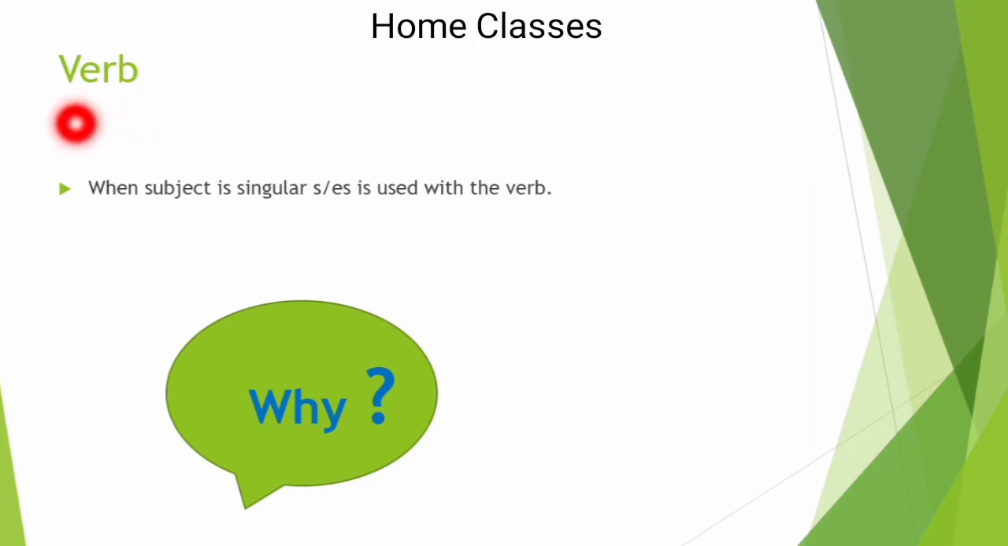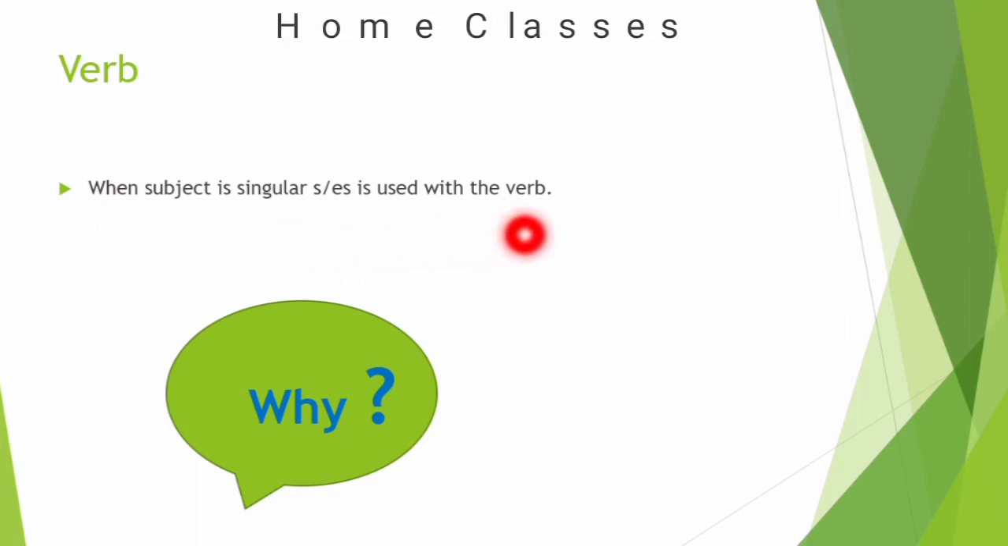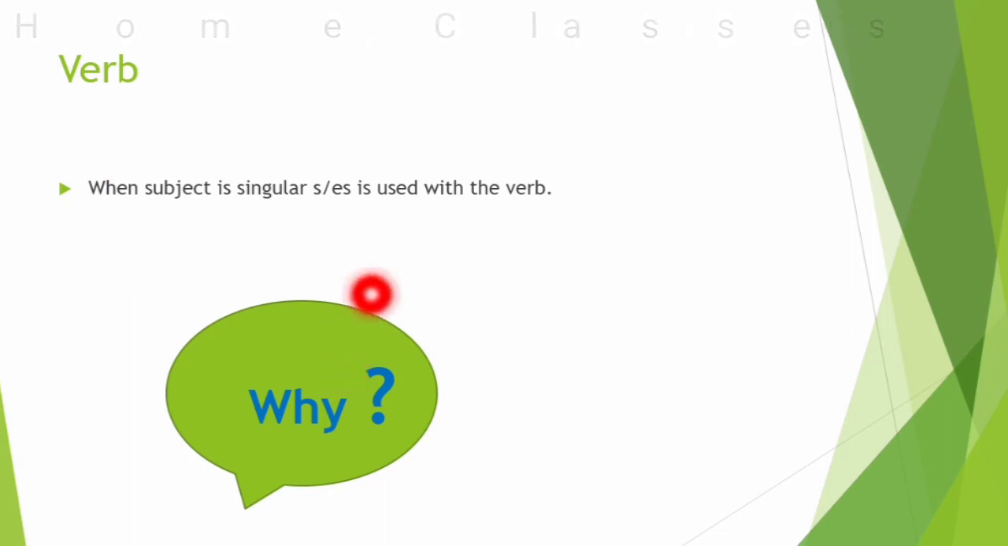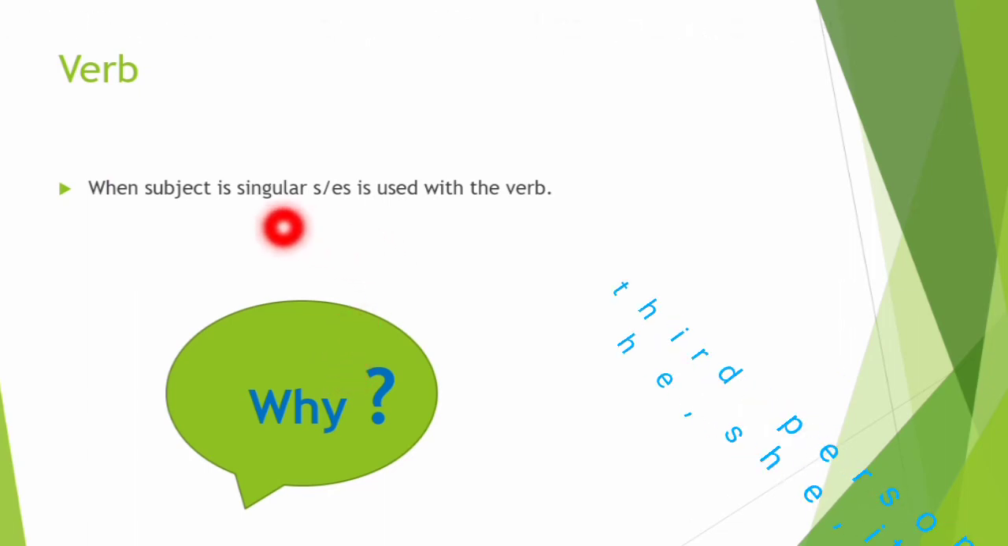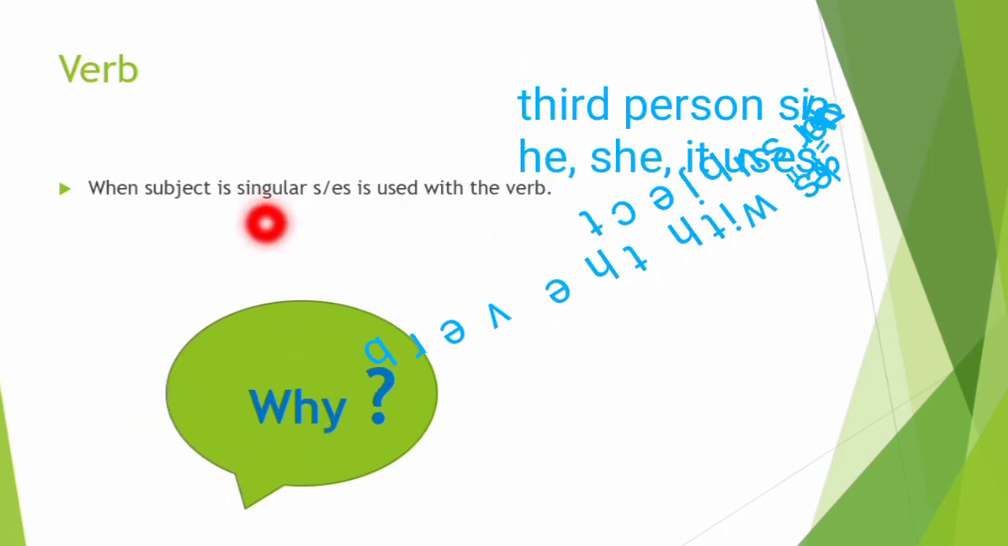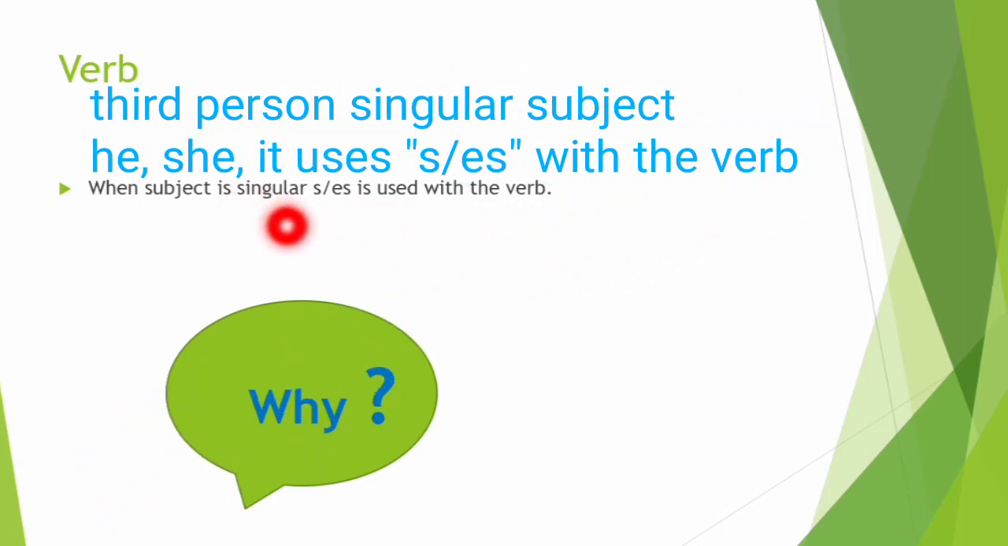And now we will talk about the verb. When the subject is singular, S or ES is used with the verb. Why? Do you know why? Yes, now we know. Because a third person singular subject follows this agreement. If the subject is singular and it is a third person pronoun, then we will use S or ES with the verb.